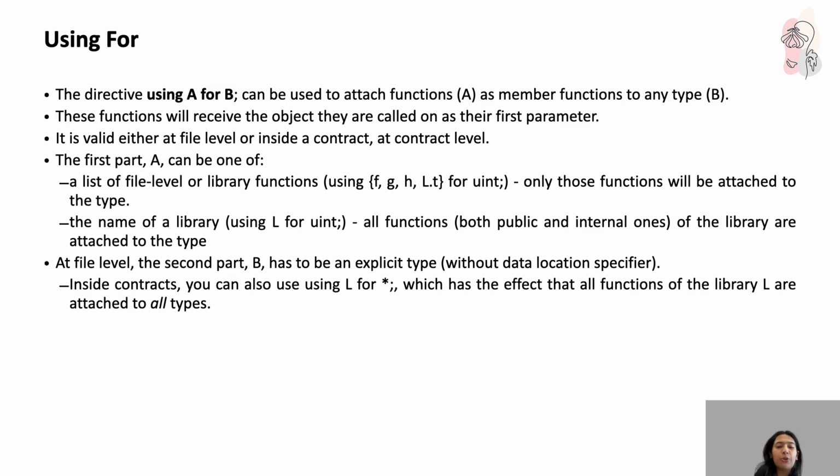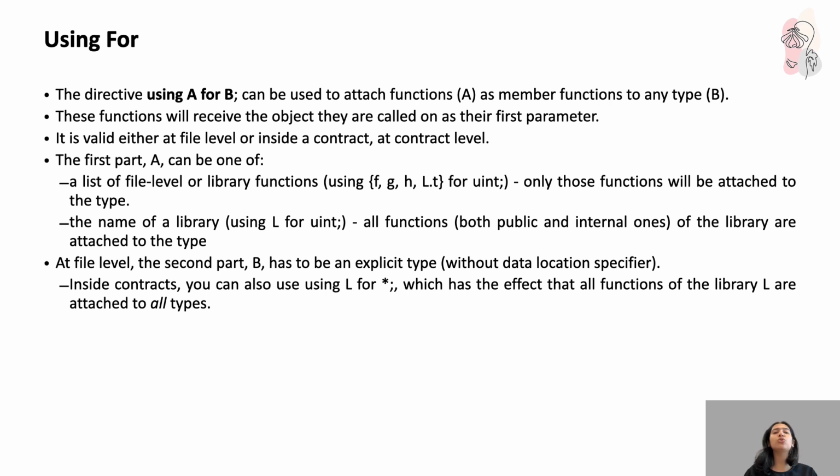Now, if I talk about using for, it is the A for B directive, right? Which is a very, very handy feature. Why? Now you will understand. This directive allows us to attach library functions as member functions to any data type. So when I say A for B, it means all functions from library B can be called as if they were functions of type B. These functions automatically receive the object they are called on as their first parameter.